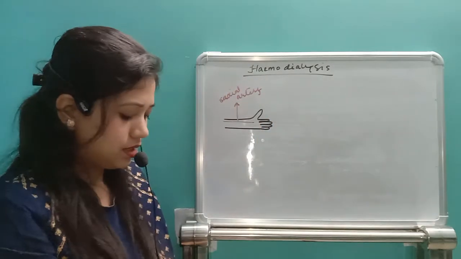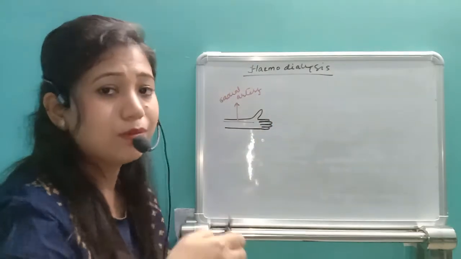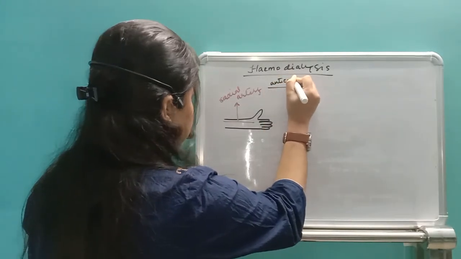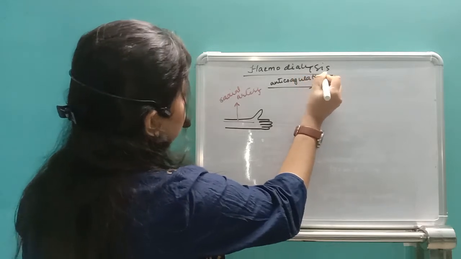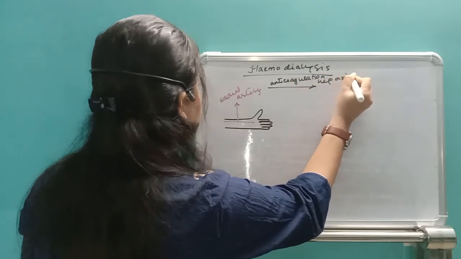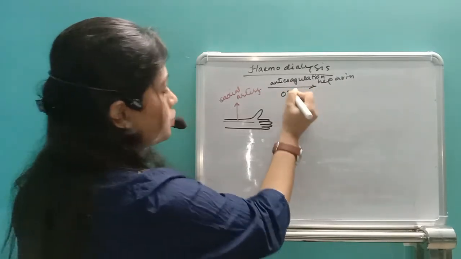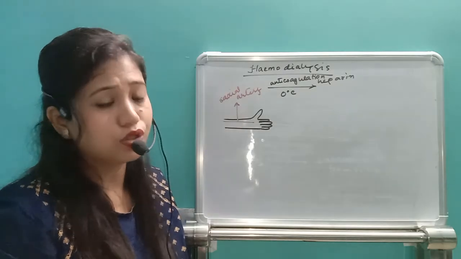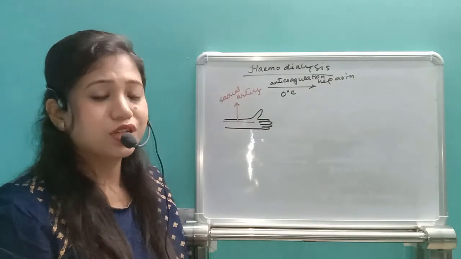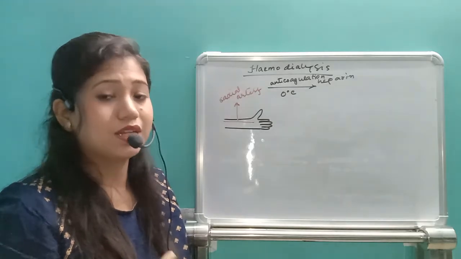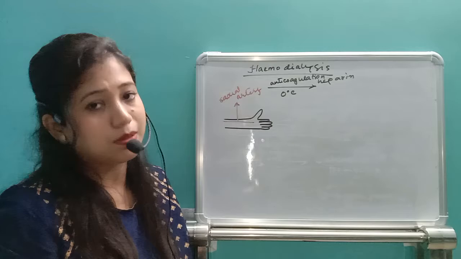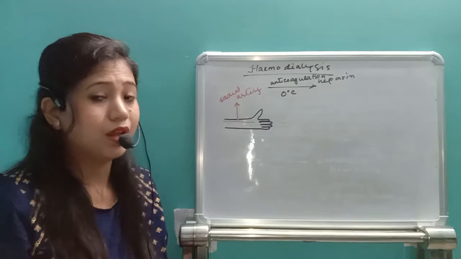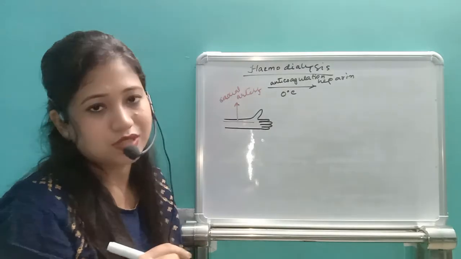Then this blood will be added with an anticoagulant, most probably heparin. Along with this, the temperature will also be decreased to 0 degrees Celsius, so that the blood will not clot. Blood clotting requires some enzymes, and enzymes work at optimum temperature. So we decrease the temperature, and in the presence of the anticoagulant heparin, the blood will not clot even if it is outside, right?